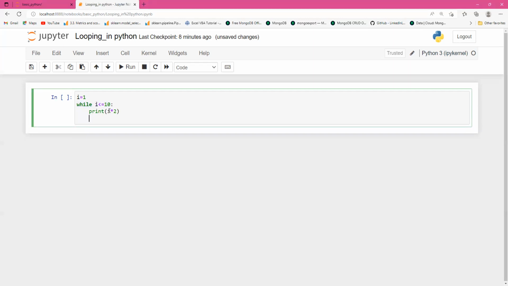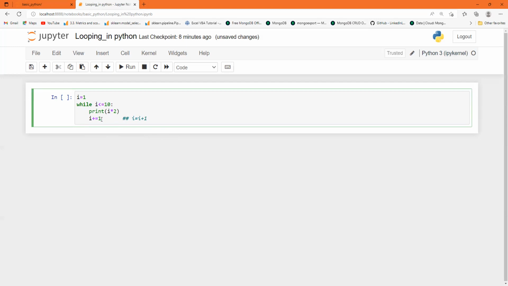Now for the next value of i, you have to increase the value of i using i plus equal to 1. You have to use this assignment operator, guys, so remember the assignment operators. What does this mean? i plus equal to 1 means i equal to i plus 1.